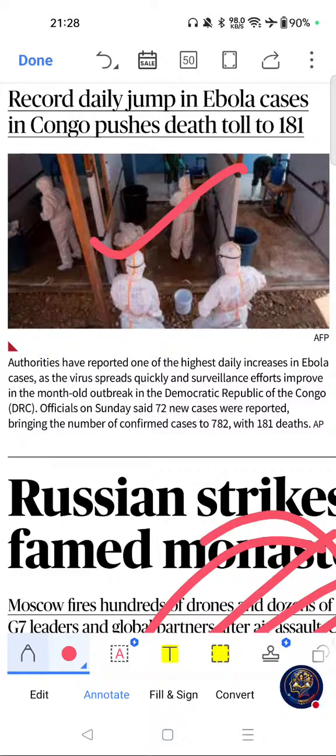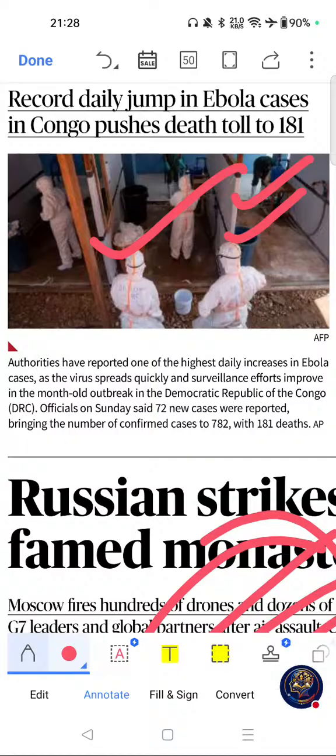Record daily jump in Ebola cases in Congo pushes death toll to 181. If you see the importance of this article, Ebola is a recurring UPSC health topic, and this is important for WHO and global health governance.